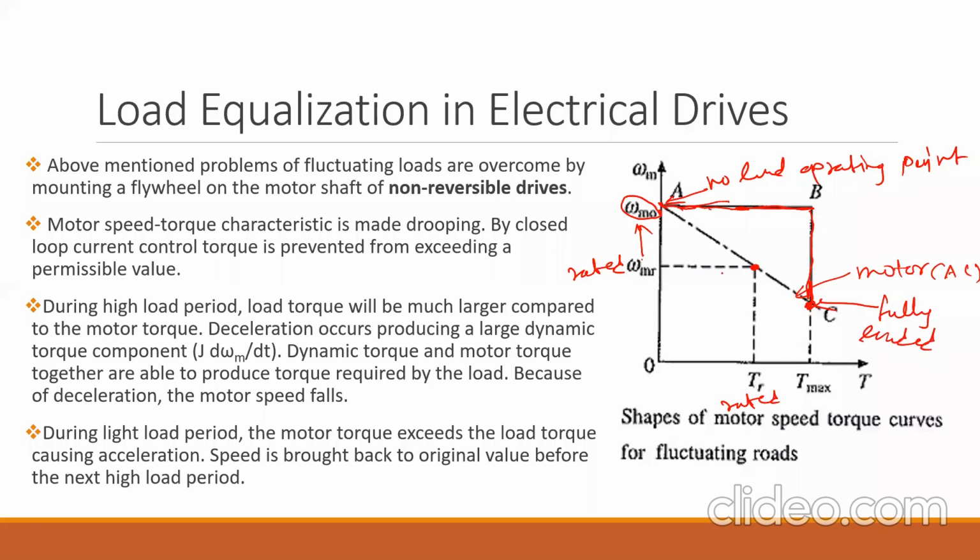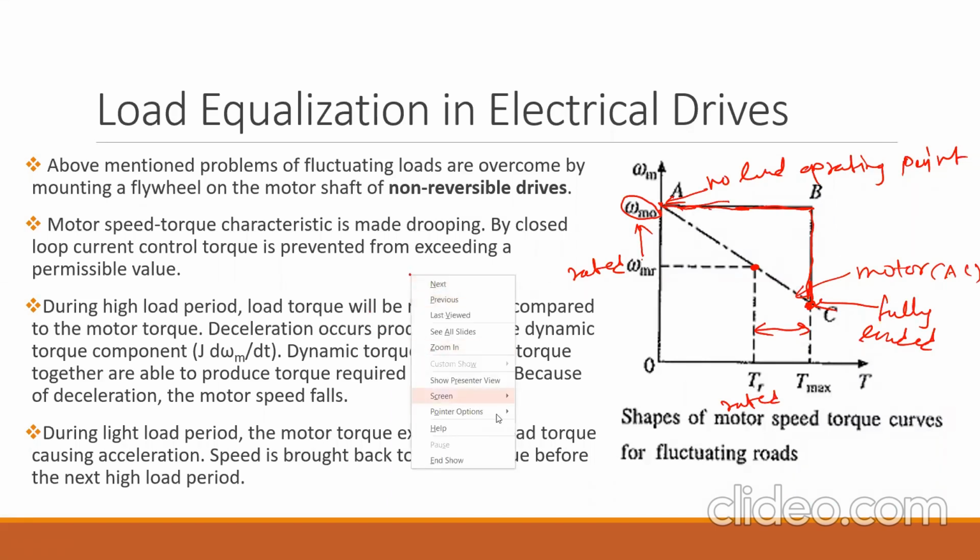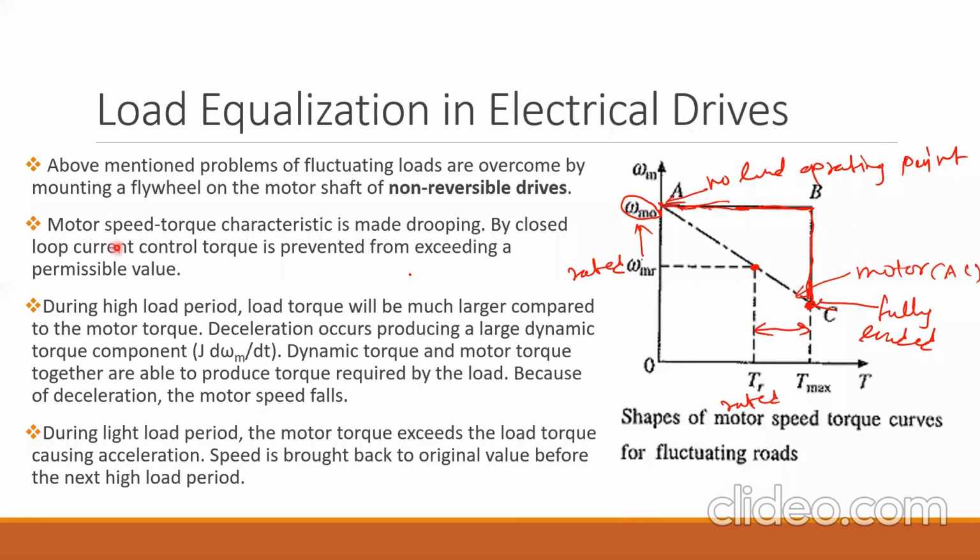But the operating point of the motor is this. It means the motor will provide only the rated torque, and whichever extra torque is required will be provided by the flywheel. This information is given here. The motor speed torque characteristic is made drooping, and by closed loop current control, torque is prevented from exceeding a permissible value.